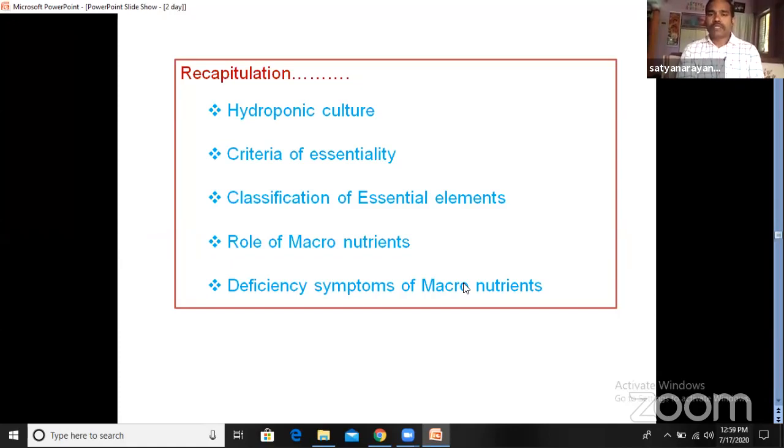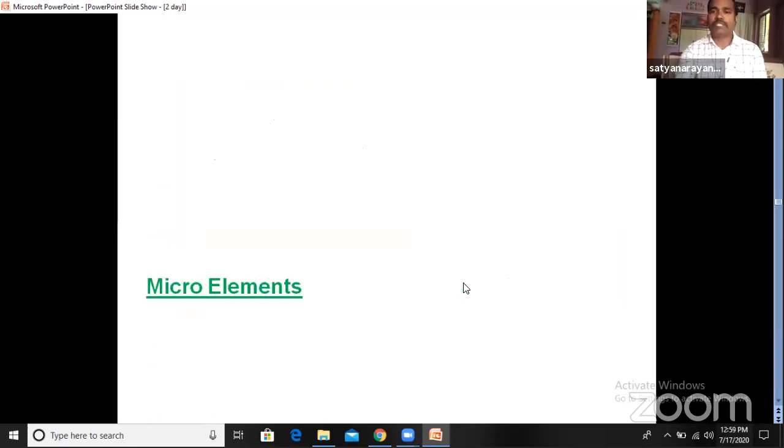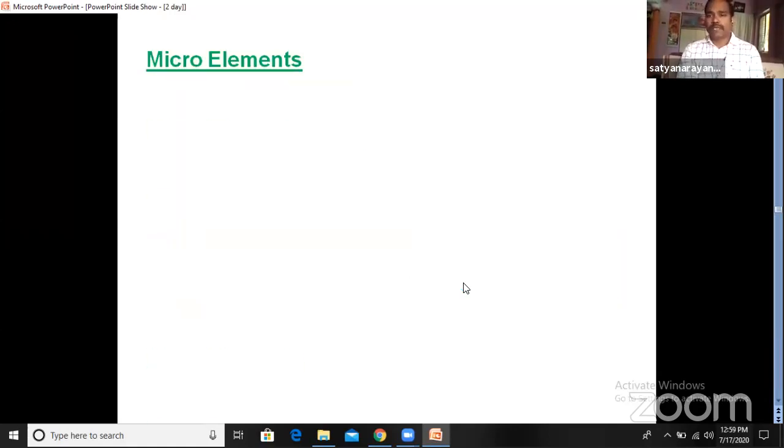So in today's session, we learn about the role of micro elements. Dear children, can you define what a micro element or micronutrient is? Microelements are the elements present at less than 10 millimole per kg of dry matter. That means if you take a kilogram of dry matter or dry soil, these elements should not exceed 10 millimole.